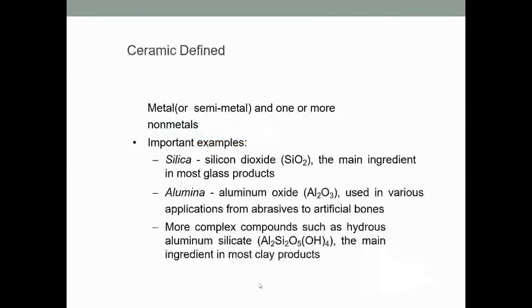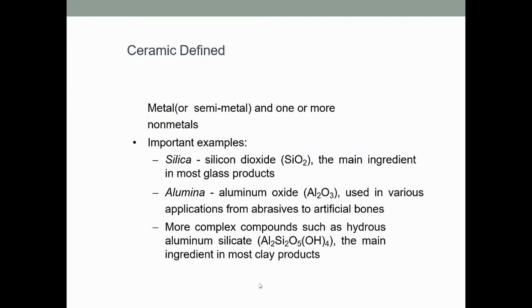Today we are going to see processing of ceramics. So we will start with processing of ceramic. Let us first of all see what is meant by ceramic.